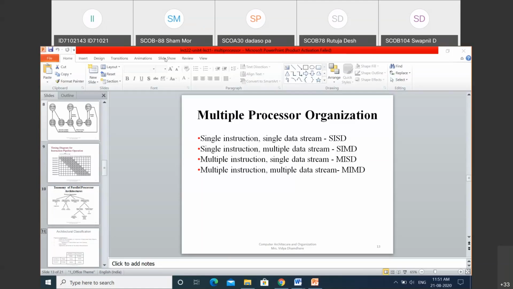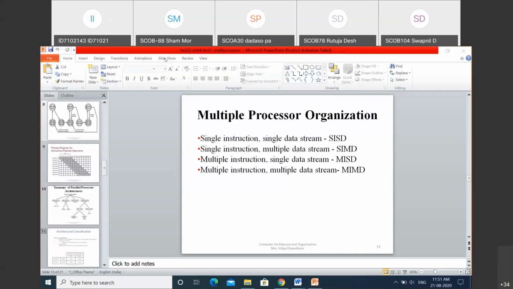So here a single processor is there and a single memory unit is there. On the single instruction, the operation will be performed and a single data result is going to be generated. That's why its name is given as SISD architecture, which is used in a uniprocessor, that is a single processor system.